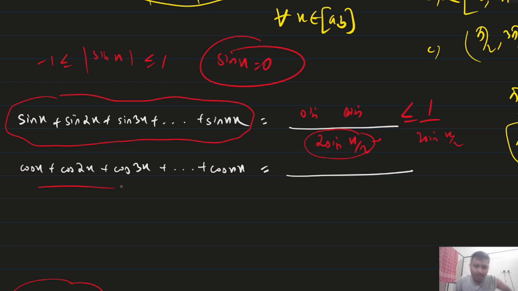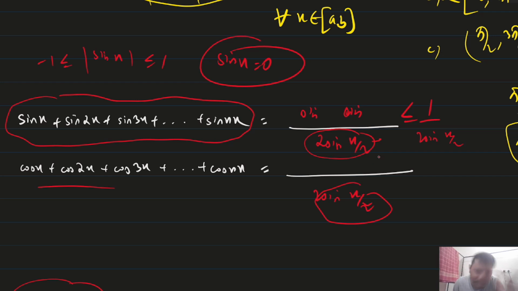Similarly for cos, I am giving you the hint: you can do the question I have just given in 1 minute. Cos x plus cos 2x plus and so on, here also you just have to check whether sin x by 2 is going to 0 or not. Only this you have to check. I don't know whether you got the point of what I am saying.